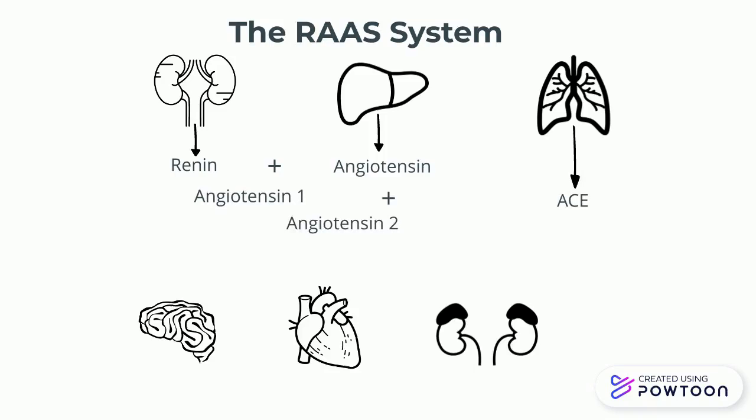Angiotensin 2 does three main things. Firstly, it creates an increased level of thirst using the hypothalamus. Second, it vasoconstricts vessels throughout the body. And lastly, it travels to the adrenal cortex and produces aldosterone, which increases sodium and water retention. These three things help to increase the blood pressure in the body.